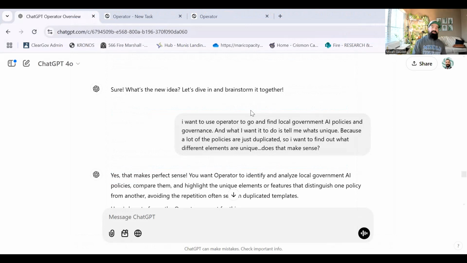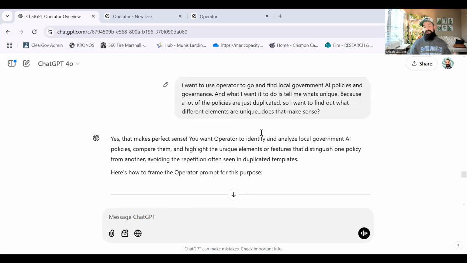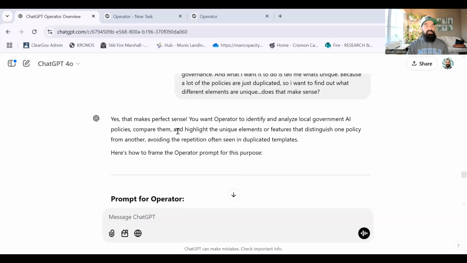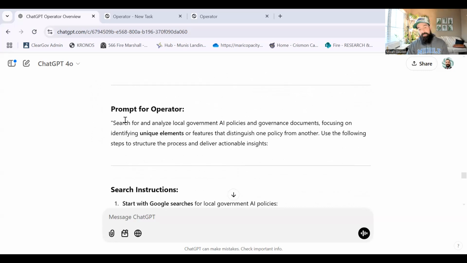Let me show you one more example here of how we're able to craft a prompt for an Operator using ChatGPT. So on this one, I said, okay, I want to go and find local government AI policies and governance. And what I wanted to do is tell me what's unique about each one so I can find the different elements that are unique, right? Does that make sense? Because I was kind of rambling on there, I wasn't quite sure if I crafted the right prompt. ChatGPT's like, yep, that makes sense. Here's the prompt for Operator.